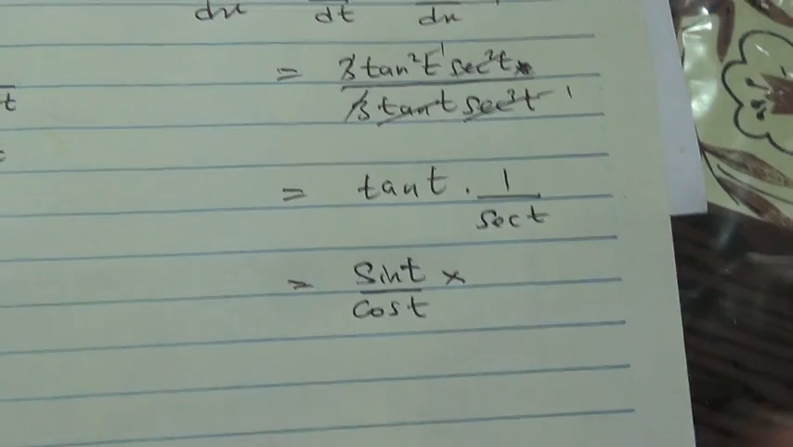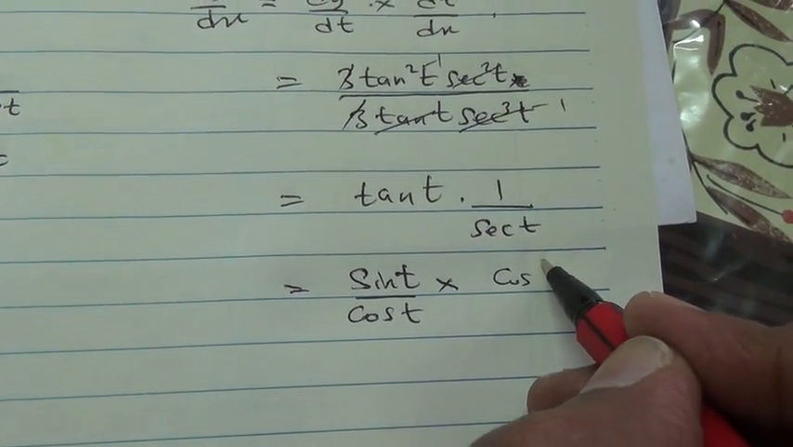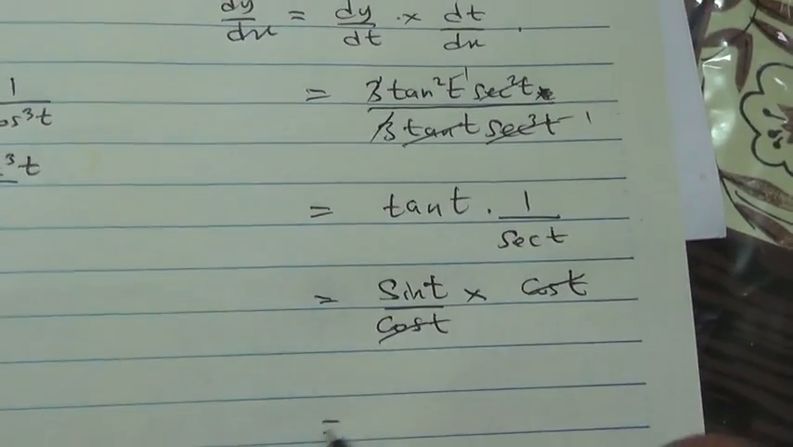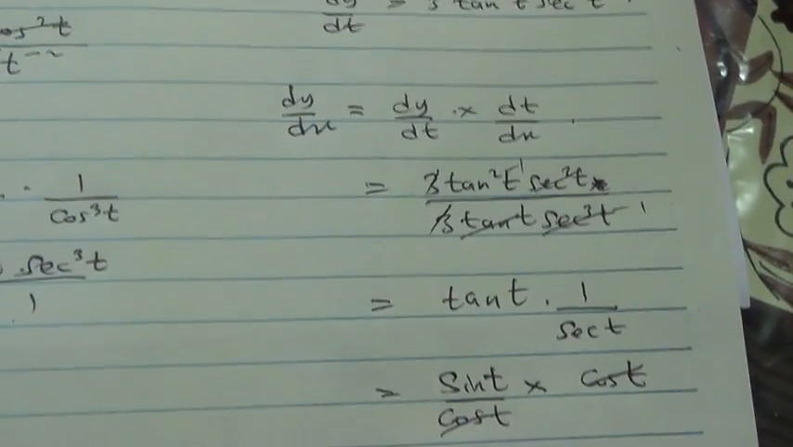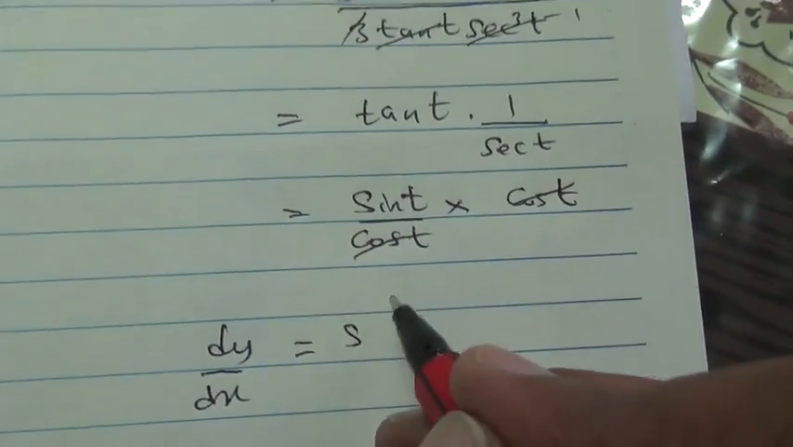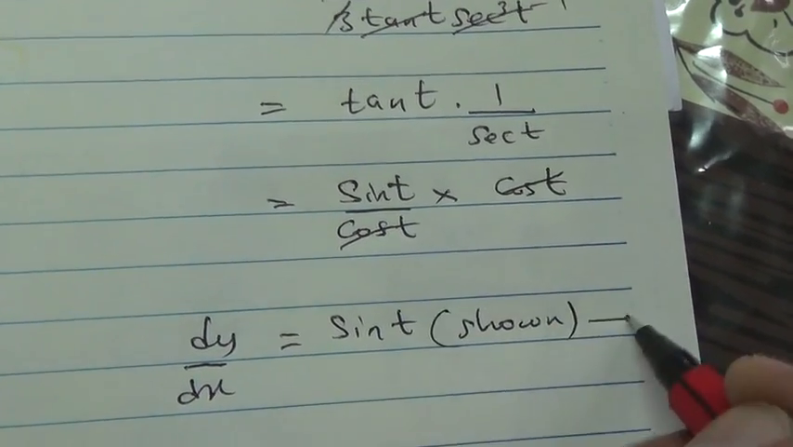Alright, multiply by, what is this? This is cos of t, isn't it? Cos of t. So this one goes out, and therefore we have dy by dx is equal to sine of t. And so this has been shown. That's the first part of your question.